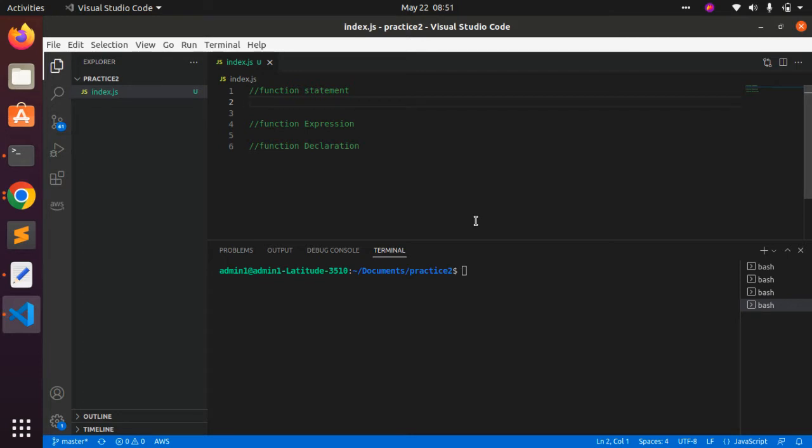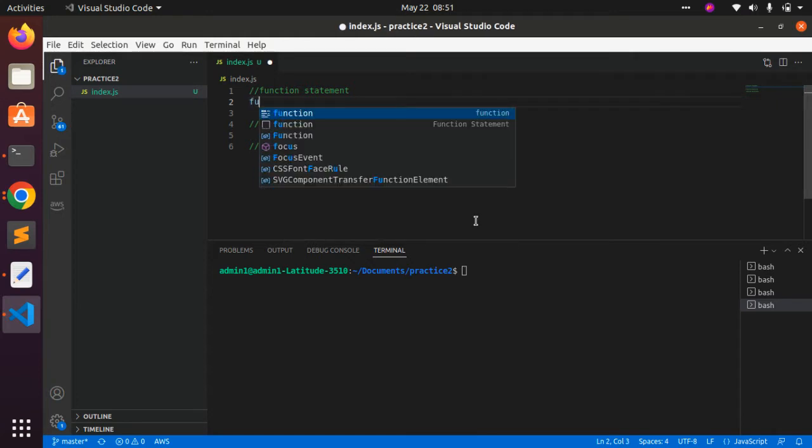Basically, a function statement is the general way of writing a function. Just like in the normal way, when I begin learning JavaScript, or someone teaches me to write a function inside JavaScript, it is a simple thing.